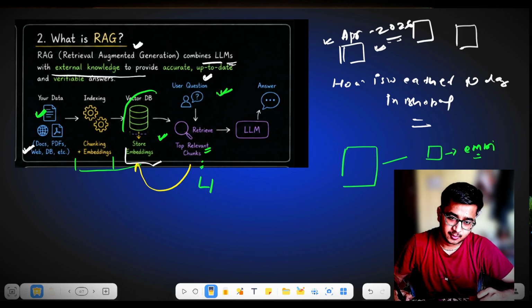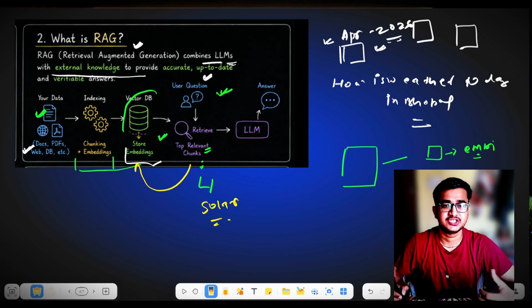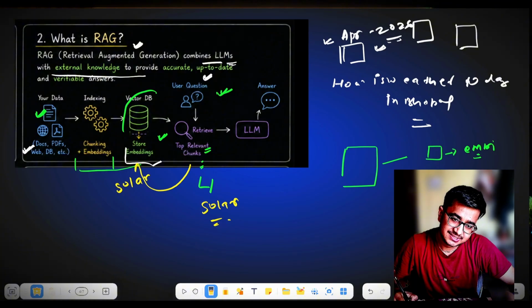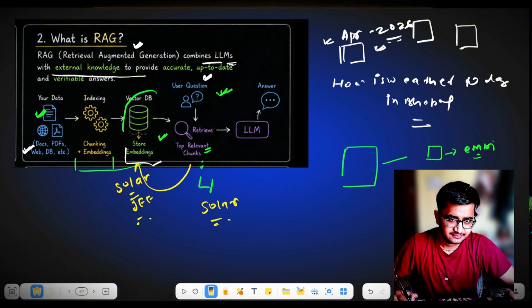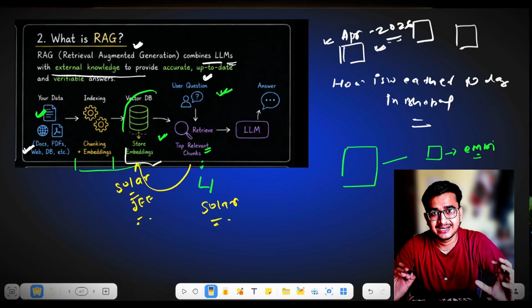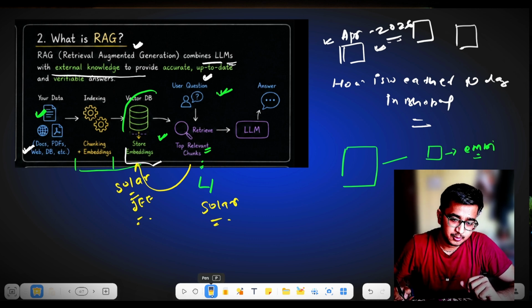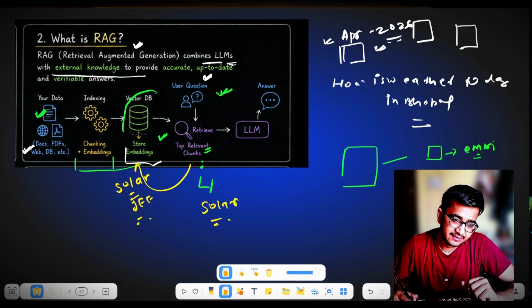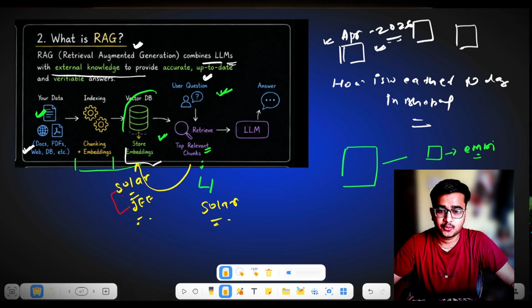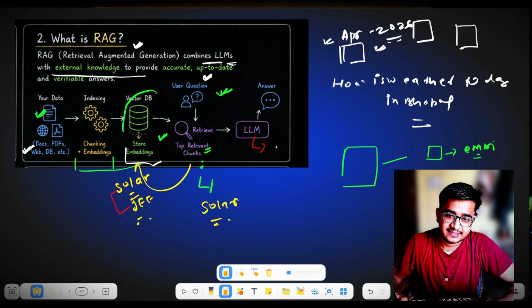Like, if I have asked that I want information regarding the solar system, and you have provided that we have information about the solar system for the JEE examination, since we are discussing the educational scenario, then the LLM will get the context that I have to provide information about the solar system, and it should be related to the IIT JEE examination. So here it will get a context and your query.